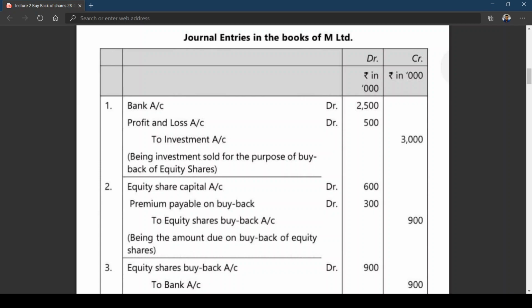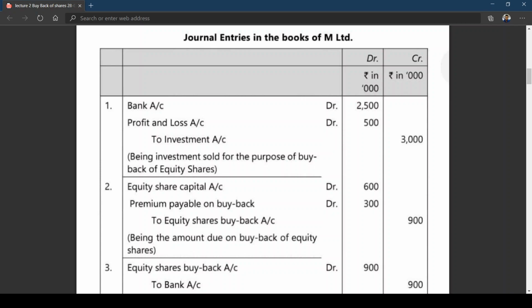In the last class, instead of writing premium payable on buyback, we wrote the net entry by debiting security premium. As I told you, it is a loss on buyback. Am I right? You are paying more than your face value. It is a loss, and that loss can be adjusted against security premium or any other revenue reserves. I think the entry has been written differently. That means you can write it the way we did in the last class, or you can debit premium payable on buyback account also.